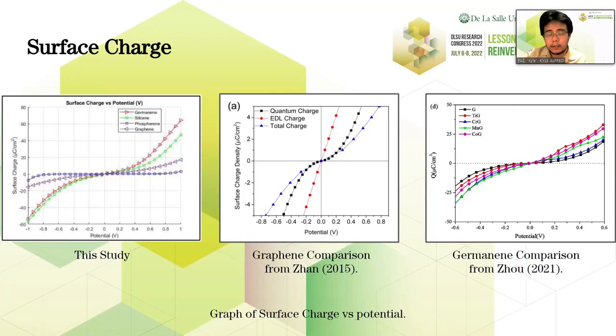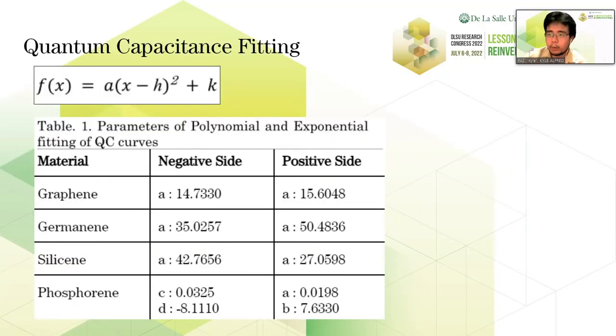Despite the differences in quantum capacitance values, particularly in germanene between this study and Zhou's study, the surface charge values of this study and Zhou's study for germanene remain relatively the same, and the same thing could be said for Zan's study for graphene. Now let's discuss the quantum capacitance fitting for all 4 materials.